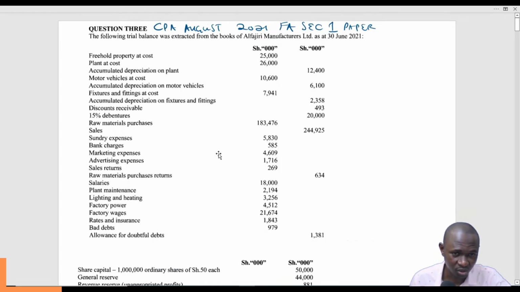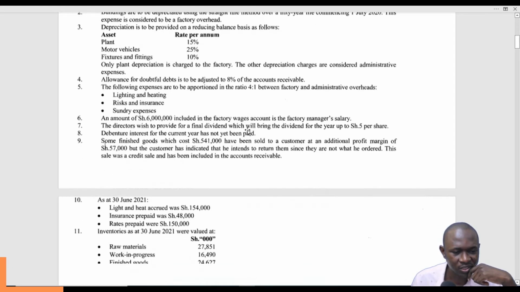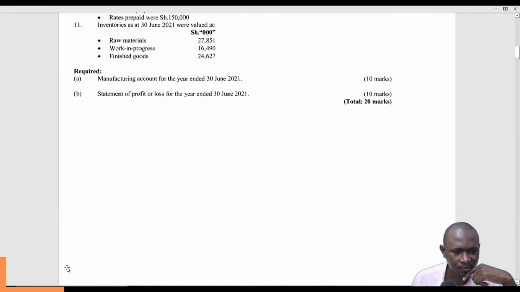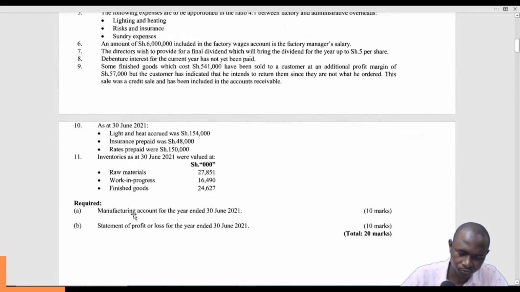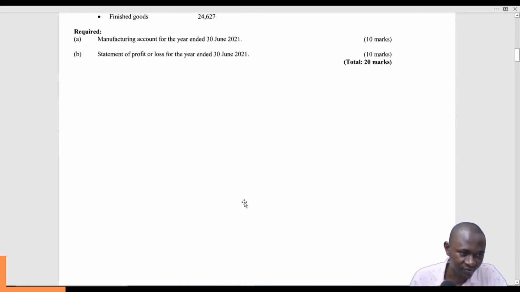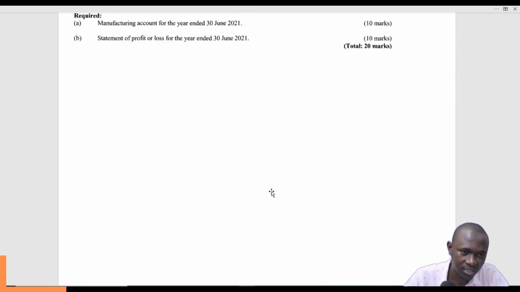This is Alfajiri Manufacturers Limited. The books are required as of 30th June 2021. So we go. We always start with the heading. So we'll have Alfajiri Limited, and then say manufacturing account.